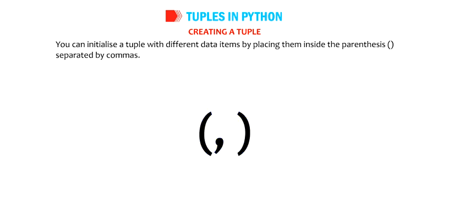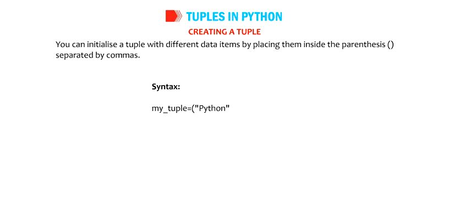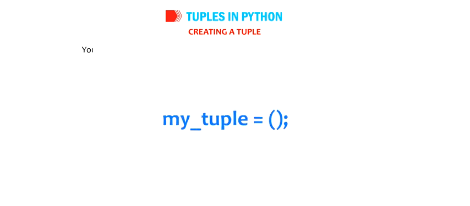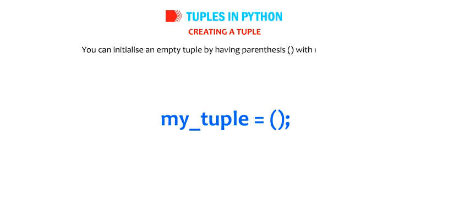Syntax. my_tuple = ("Python", True, 2002, "PHP"). You can initialize an empty tuple by having parentheses with no values in it. my_tuple = ();